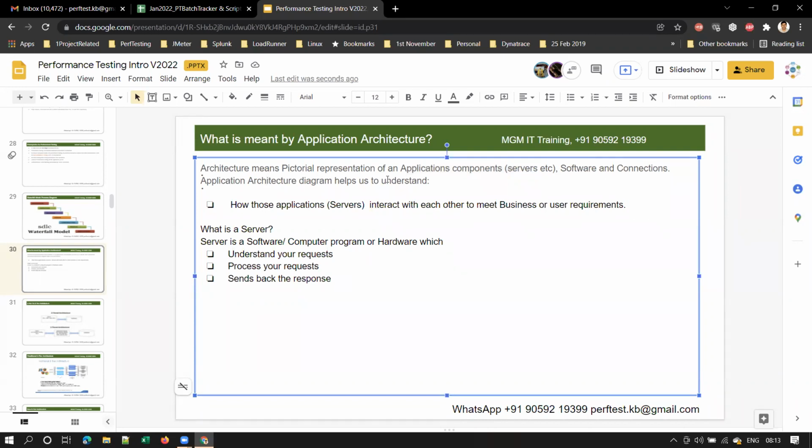Right. So the application architecture diagram helps us to understand how these applications interact with each other to meet the business or user requirements. How will the communication happen between each of the components? The application architecture diagram helps us understand how these servers or components interact with each other to meet the business or user requirements. Now, what is meant by a server here? When I say application components, in brackets I mentioned servers.